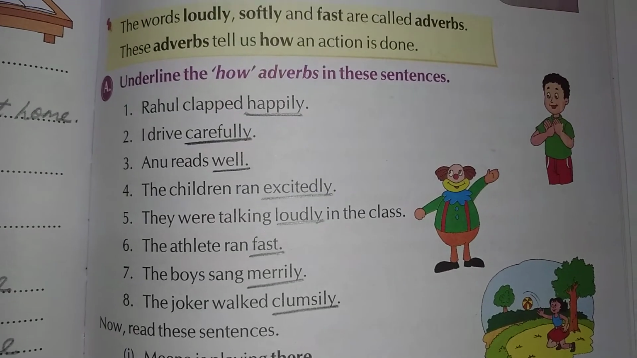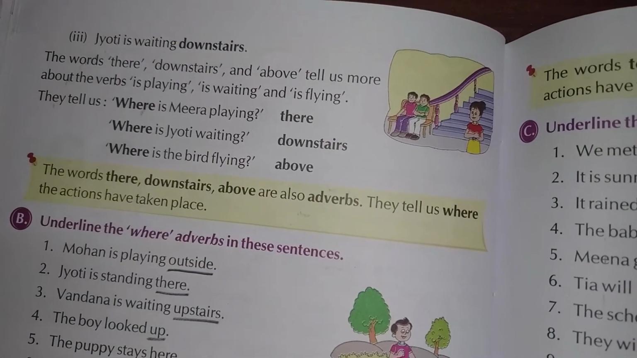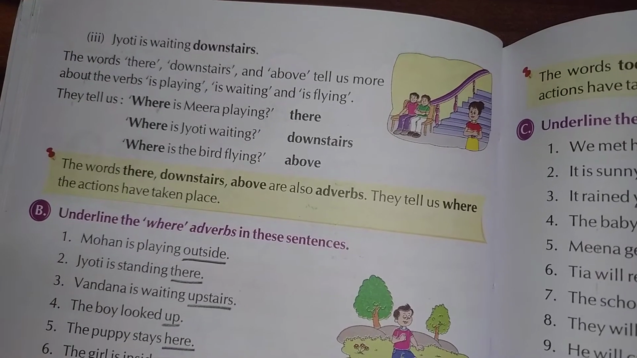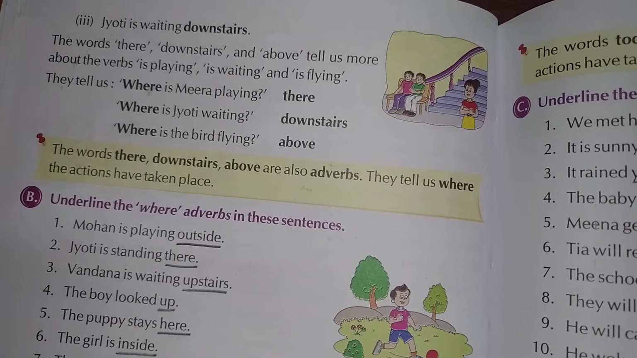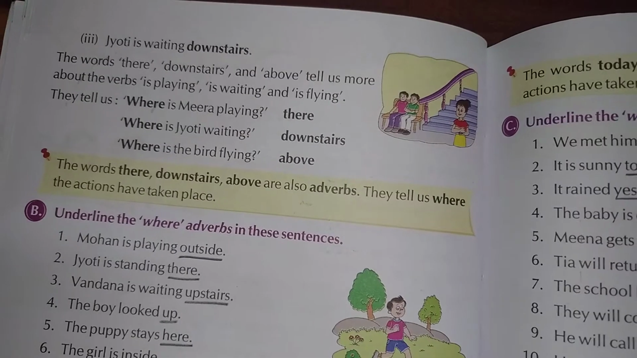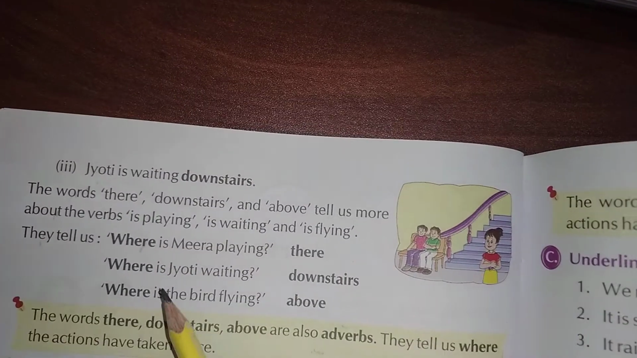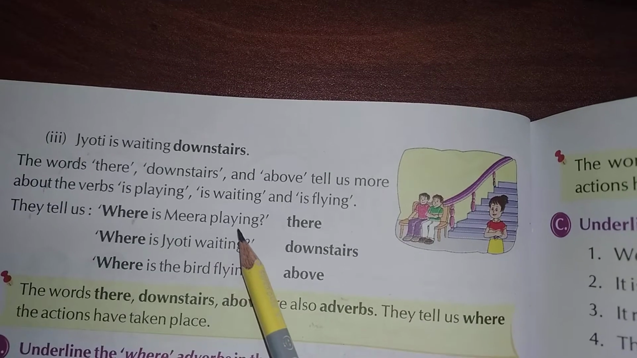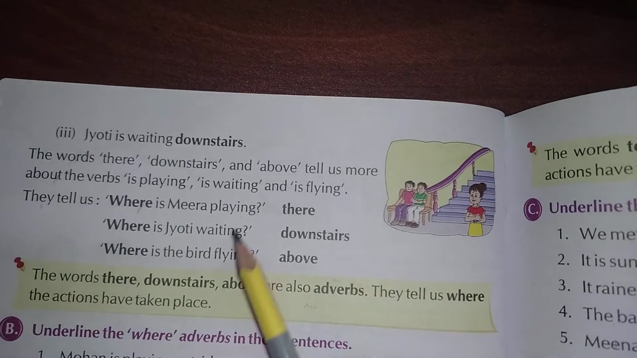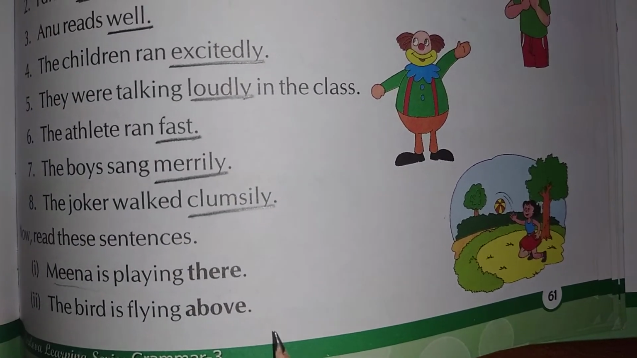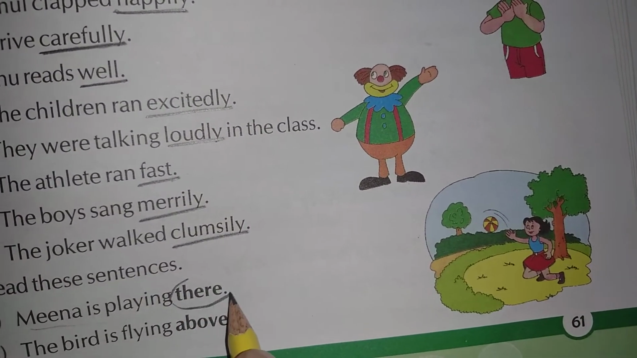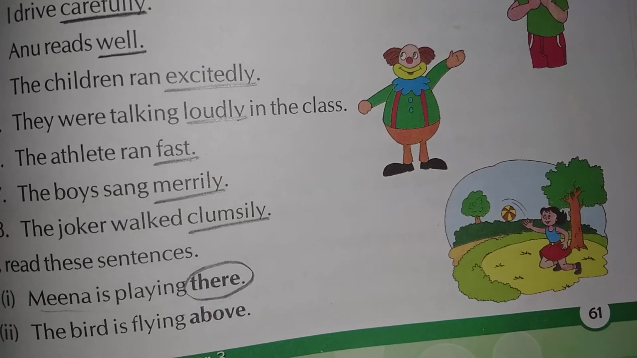Now the next one, those words which tell us where the actions have taken place. Those words are also adverbs. You can look here. Where is Meera playing? Okay. Here are some examples. You can look here in your book. Meena is playing there. So, where is Meena playing? Meena is playing there. This word tells us where is Meena playing. So, this is an adverb.